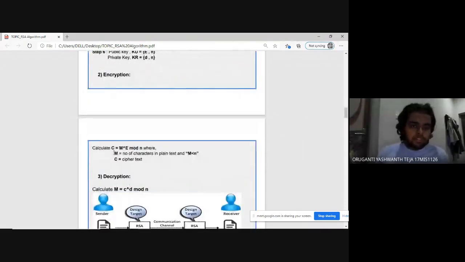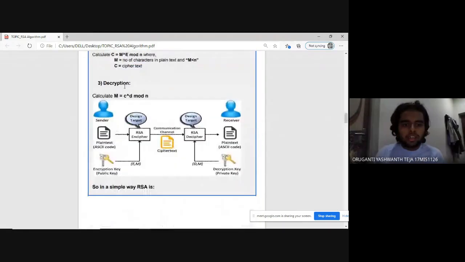In encryption, we have to calculate c equals m power e mod n, where c is the ciphertext and m is the plain text message, and this value of m must be less than n. In decryption, we have to calculate the value of m, where m equals c power d mod n. c is the ciphertext and d is the private key. As we have calculated d, we can put the value of d here in the problem, so we can calculate this decryption.